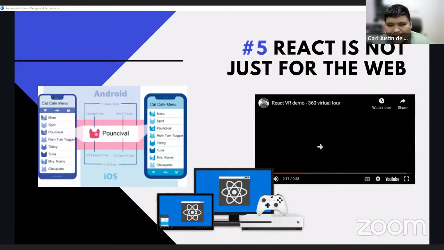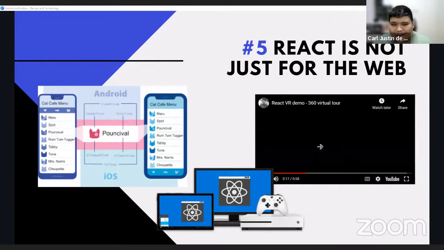And also based on the 2021 State of JavaScript survey done just last month, React is still the number 1 framework library that's being used by developers around the world. So right now, 80% of developers that participated in the survey use React.js.